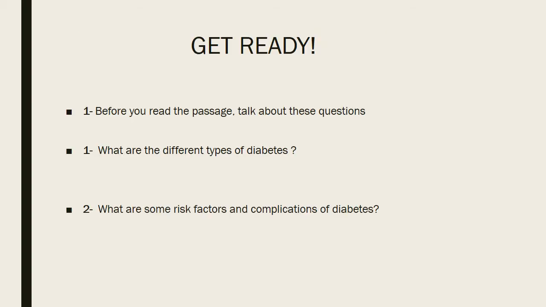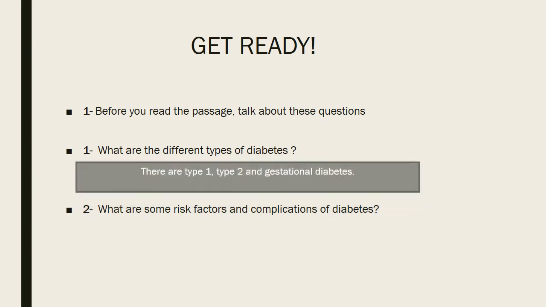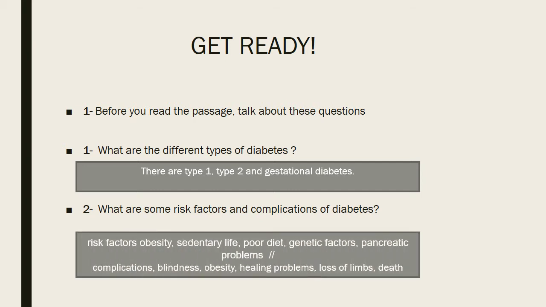Health read. Number 1. Before you read the page, take a look at the questions. Number 1. What are the different types of diabetes? There are type 1, type 2, and gestational diabetes. Number 2. What are some risk factors and complications of diabetes?